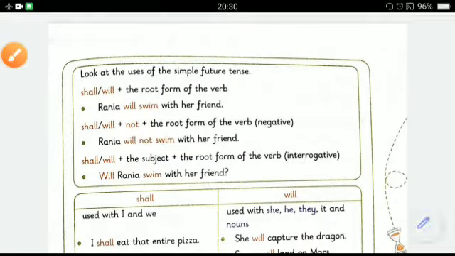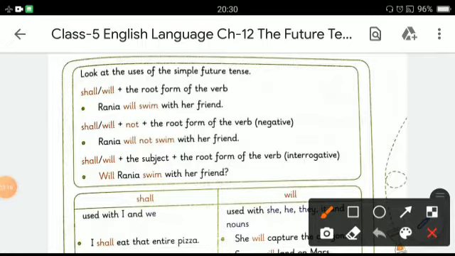Now let's learn some uses of simple future tense. First one, see. We can use shall or will with the first form of the verb, that is the root form of the verb, to form a sentence. Example: Rania will swim with a friend.